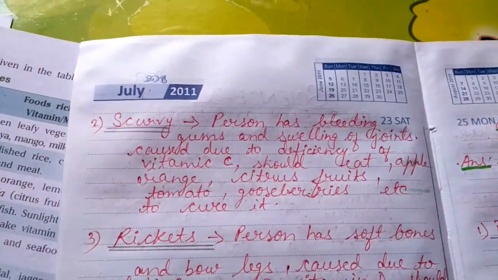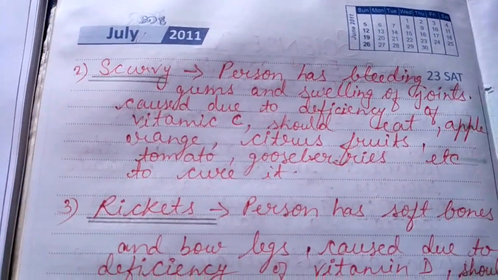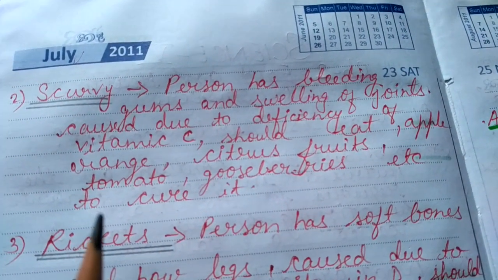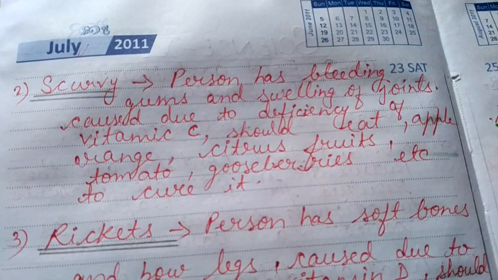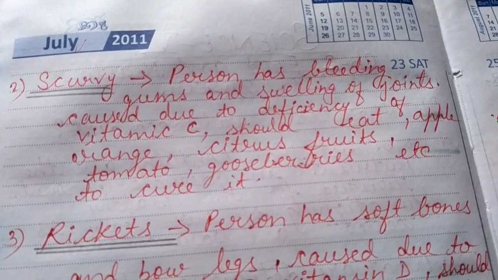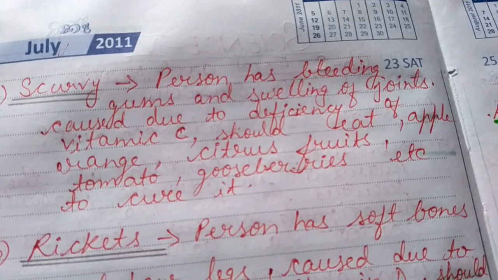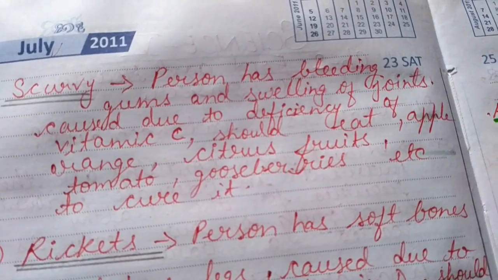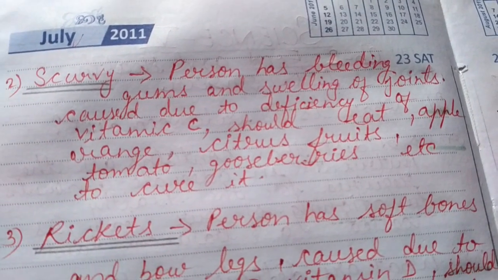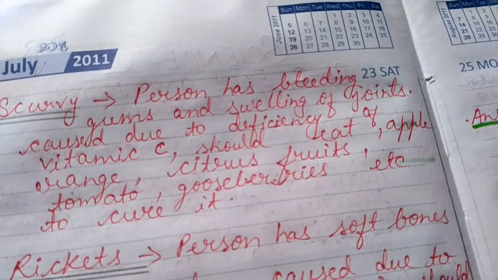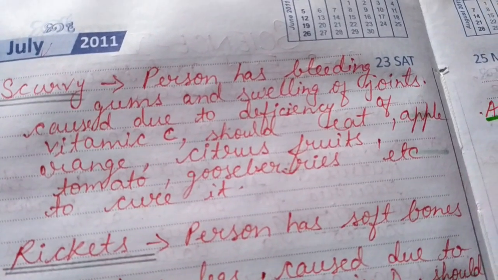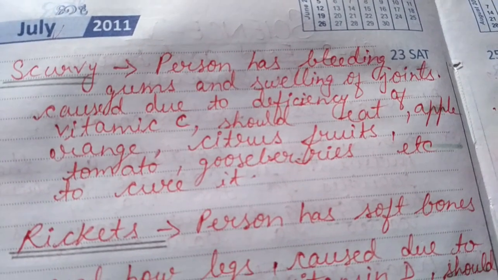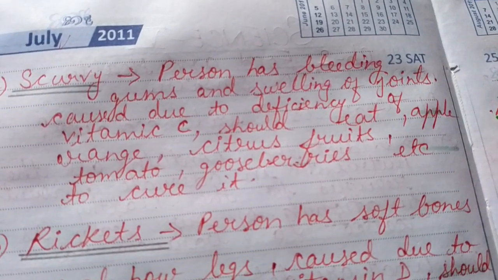The second one I have written is scurvy. The person has bleeding gums and swelling of joints. So these are the symptoms of scurvy. If someone is suffering from scurvy, then that person must be having bleeding gums. In short, the teeth will not be very healthy. Gums will be swollen, and blood will also come out from his or her teeth or gums, and there must be swelling of the joints, as we will study in further chapters.